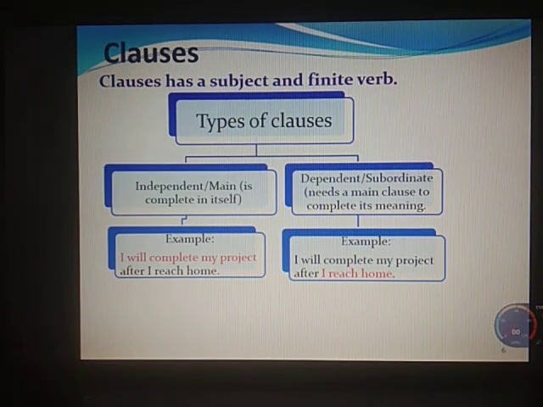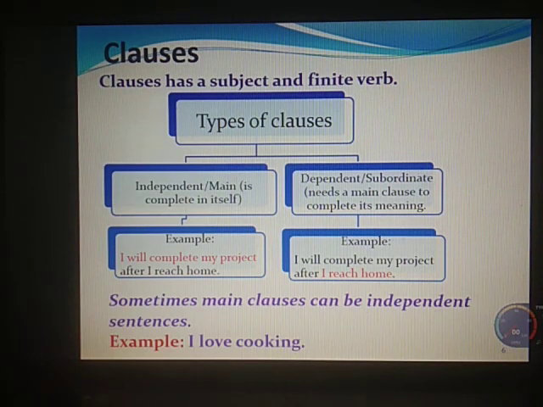So this is what we learn about clauses. Sometimes the main clause can be an independent sentence also. Like earlier, I will complete my project after I reach home, where we have the dependent clause after I reach home. But in the sentence I love cooking, you have a subject, you have a finite verb, you have an object. So sometimes it is only an independent sentence.